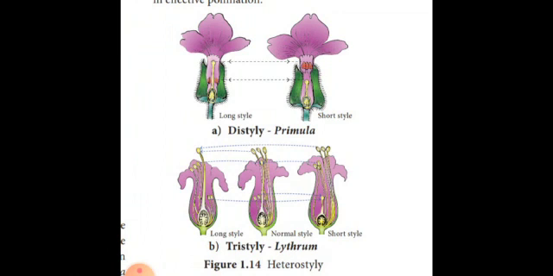That's all we have seen about pollination and its types. Next, the agents of pollination we have seen. That's all about the pollination. Thank you.